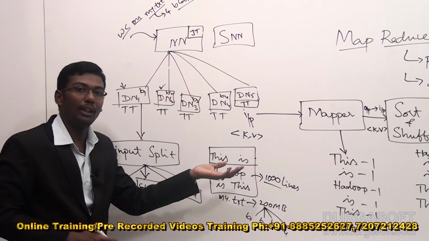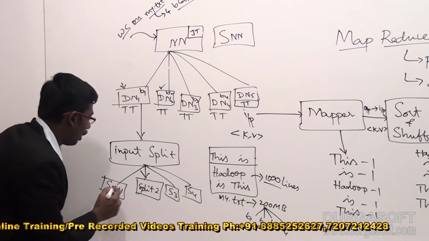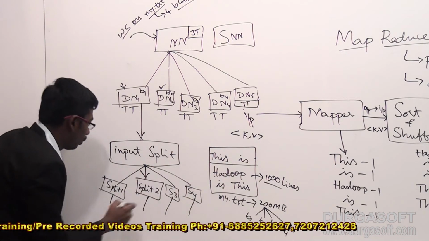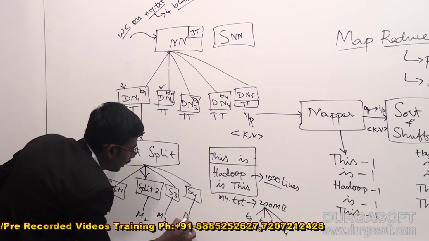How many mappers do we have to execute? We need to initiate 4 individual mappers. How many input splits are there? That many mappers we have to generate. Mapper 1, mapper 2, mapper 3, mapper 4.